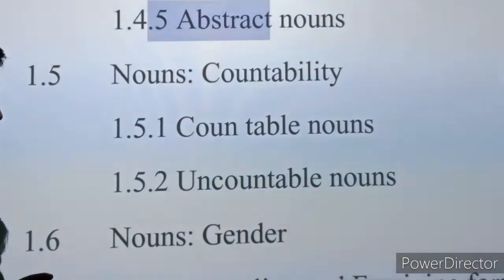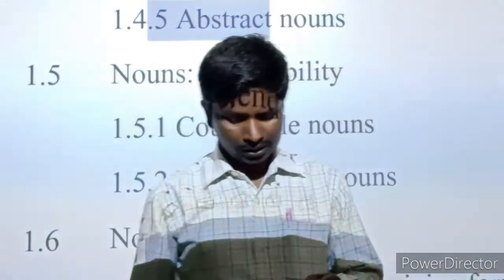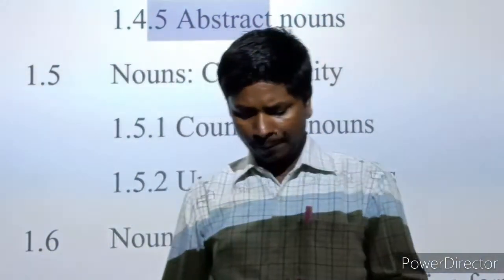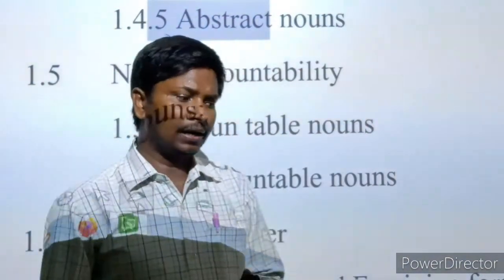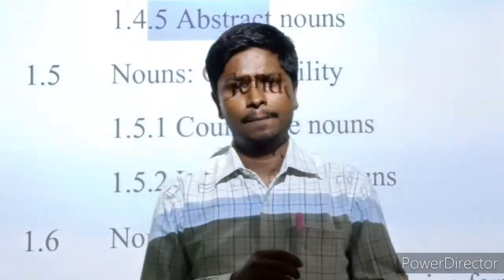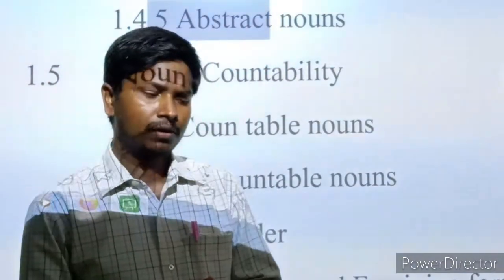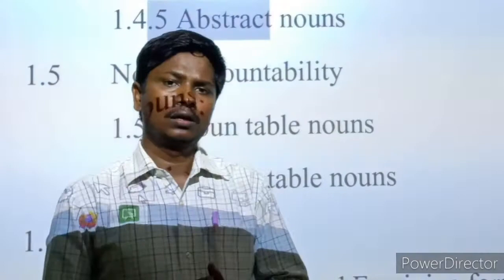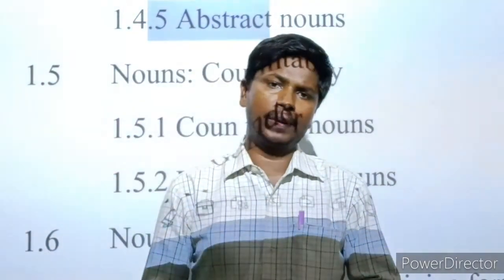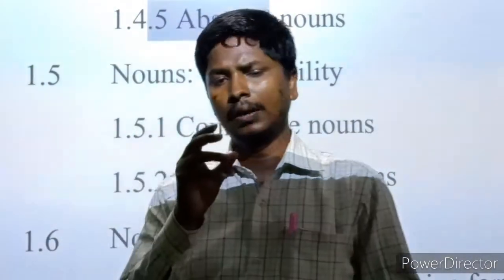After that, material noun. Material noun is a noun that cannot be counted but can be weighed. A material noun is a material substance that cannot be counted, only weighed or measured.